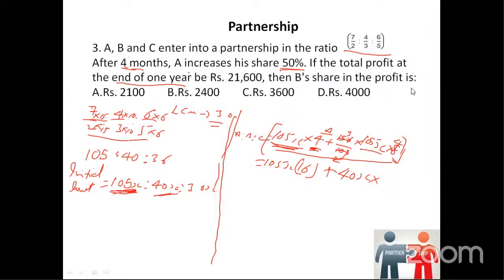12 months. Perfect. Because for B there is no change, so we have to take all the 12 months. Right? So we have to take 12 months here for B. Then plus we have to take for C now. So what is the ratio of C? It is 36x. So we will take 36x into how many months? Can somebody tell? How many months we have to take? Very good. Perfect. So it is again 12 months.